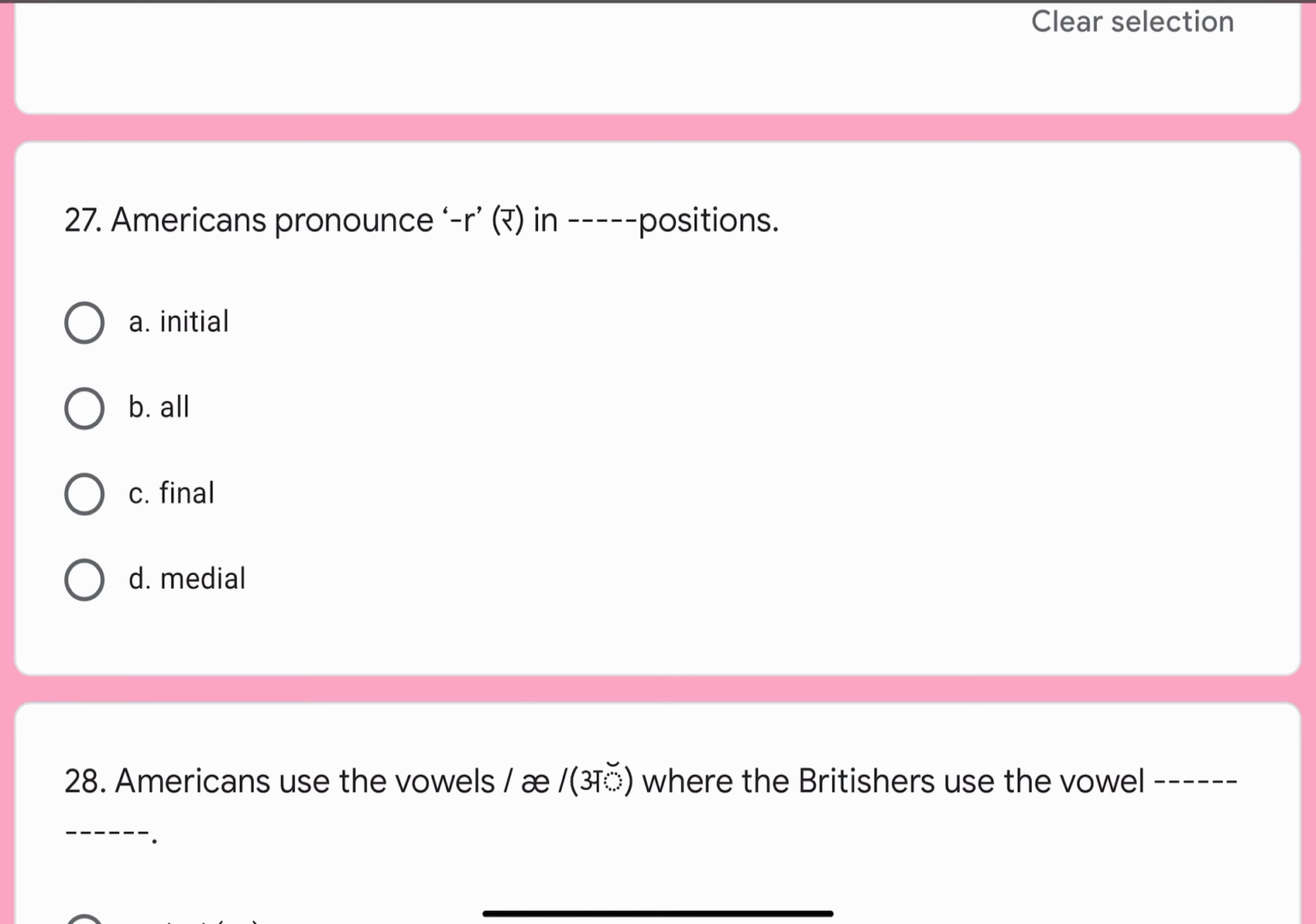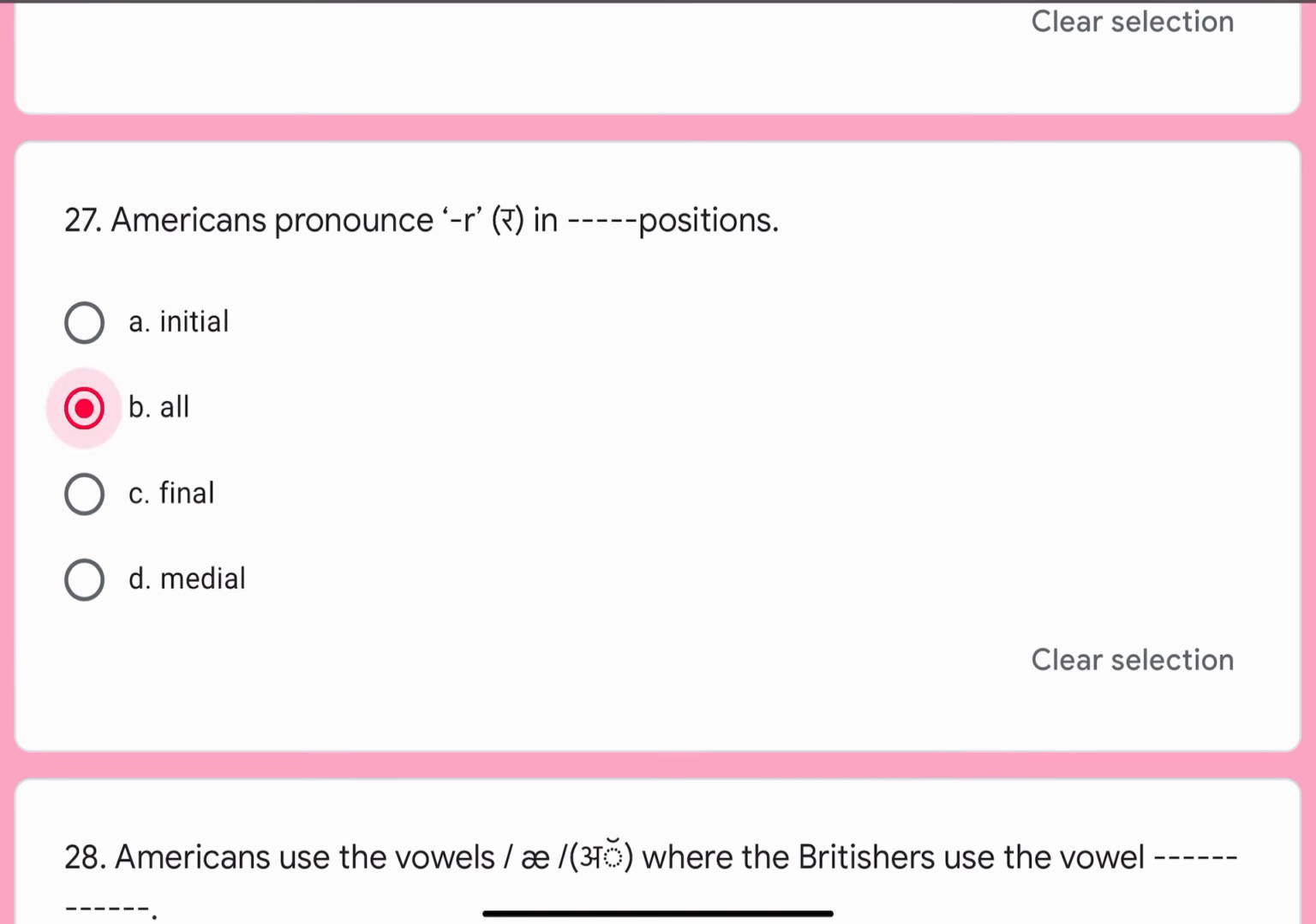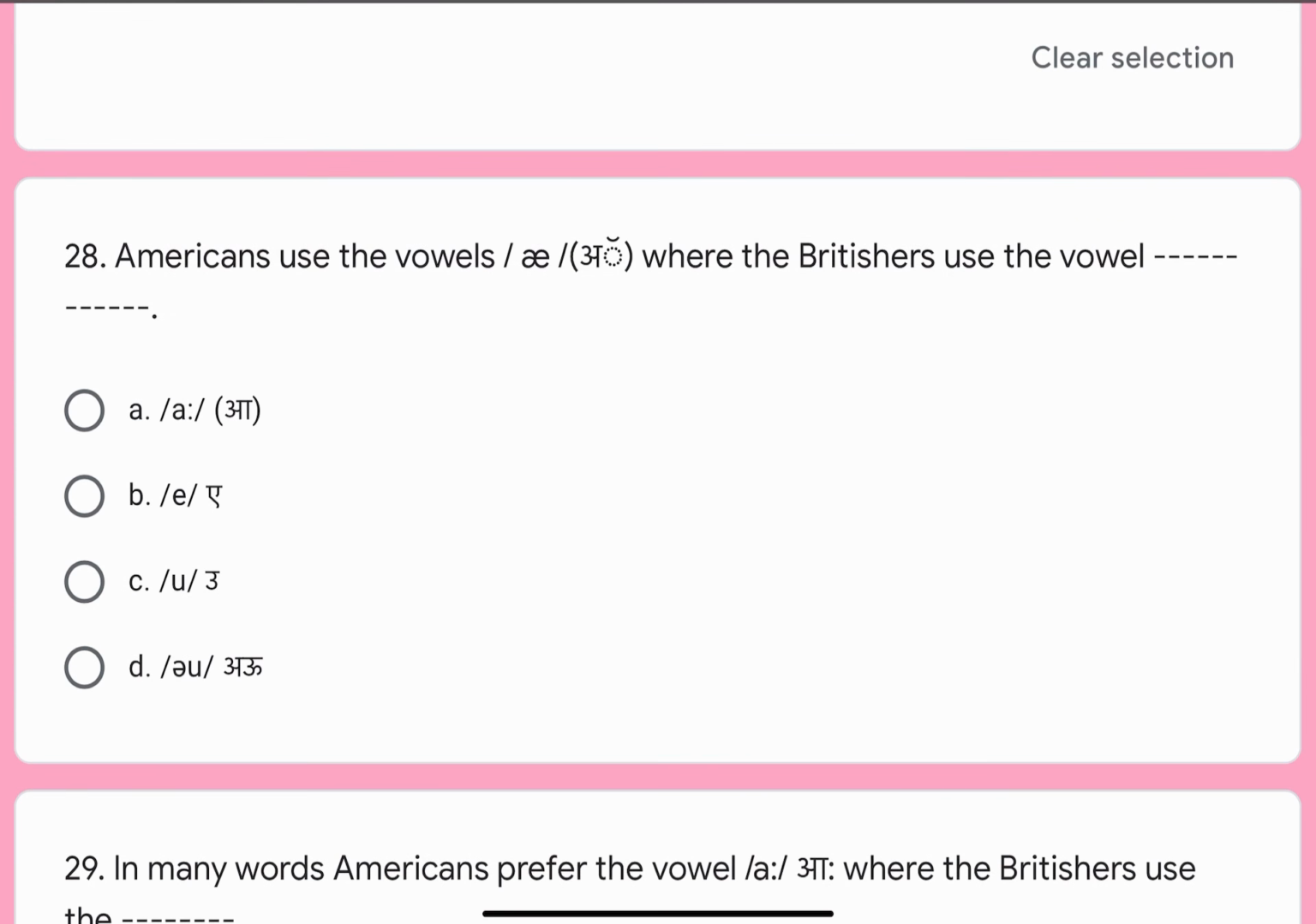Question number 27. Americans pronounce dash R, which is R, in dash dash positions. Options are A. Initial, B. All, C. Final, or D. Medial. Correct option is B. All. Question number 28. Americans use the vowel A, where the Britishers use the vowel dash dash. Options are A., B. A, C. U, or D. O. Correct option is A.